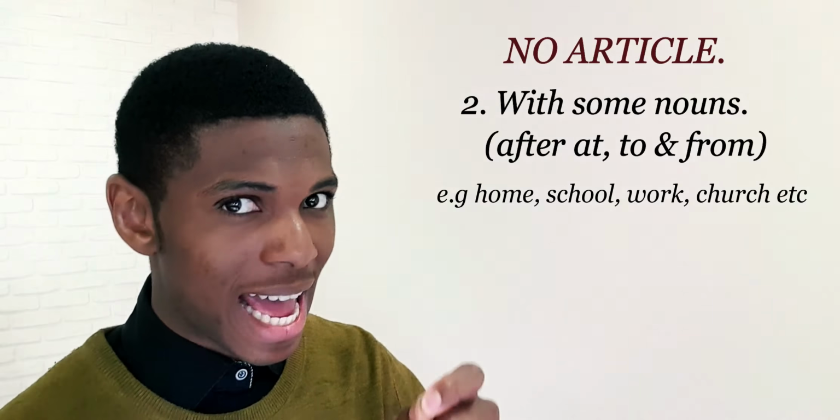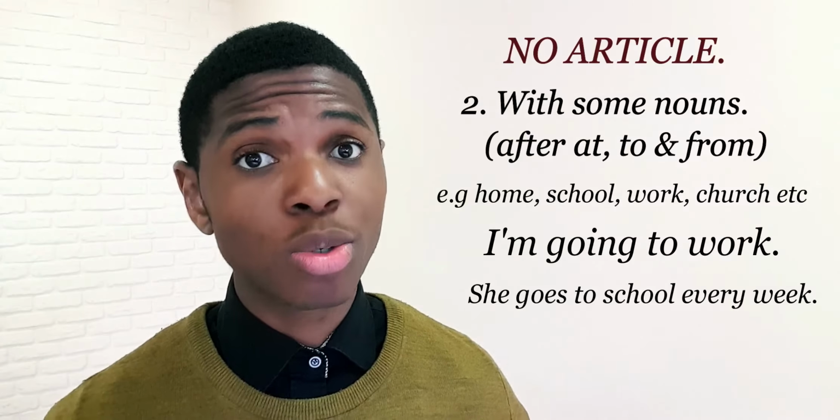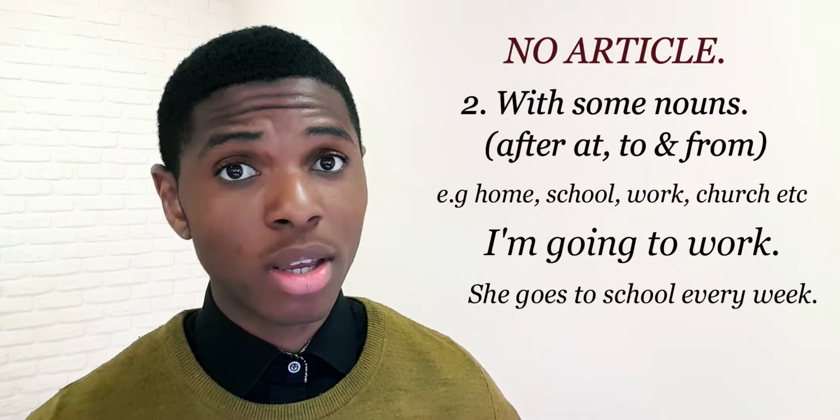For example, home, school, work, church, all right? After, at, to, and from. That's the main part. After, at, to, and from. So we normally say, I'm going to work, all right? She goes to school every week. The third use with no article.